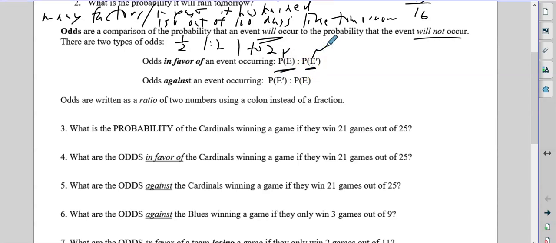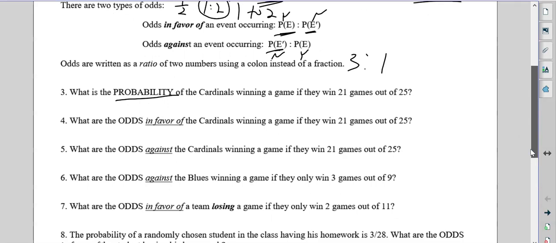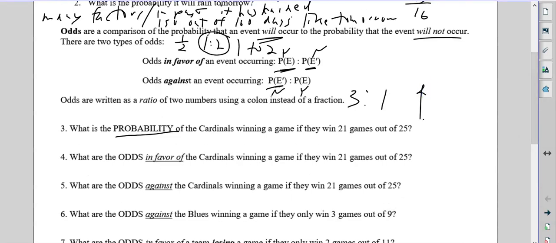The odds against are the no to the yes. Now, we're going to use colons instead of fractions or the word to. So we're going to say, for example, 3 to 1. What is the probability, now we're talking about probability here, back to what we've done before, of the Cardinals winning a game if they win 21 out of 25? Well, it's simply that fraction, 21 out of 25. The wins, the event, out of the total.